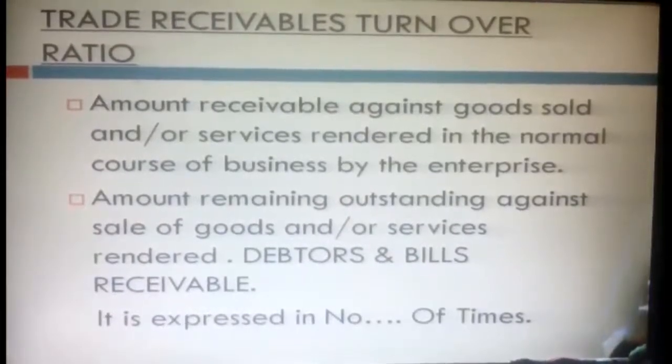It is nothing but the amount receivable against goods sold and or services rendered in the normal course of business by the enterprise. It is the amount remaining outstanding against the sale of goods and or services rendered. A person becomes a debtor whenever goods are sold on credit. So trade receivable is nothing but debtors and bills receivable. It is expressed in number of times. Trade receivables are mostly based upon our credit sales.